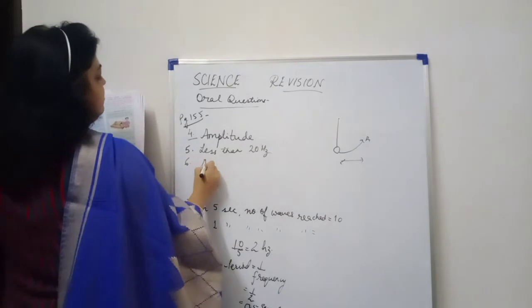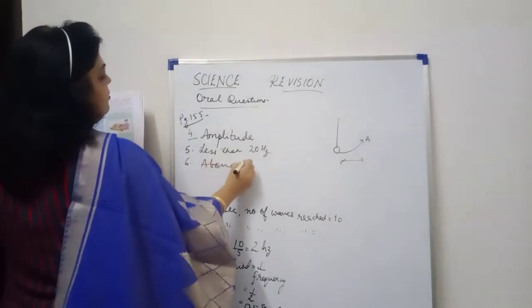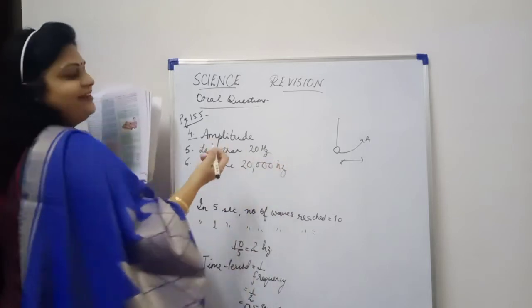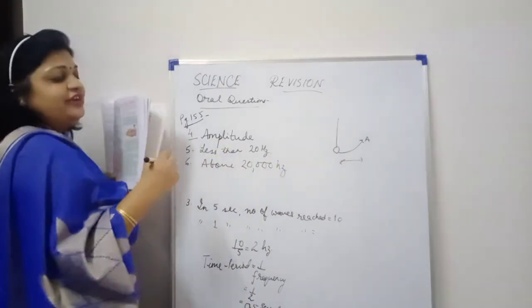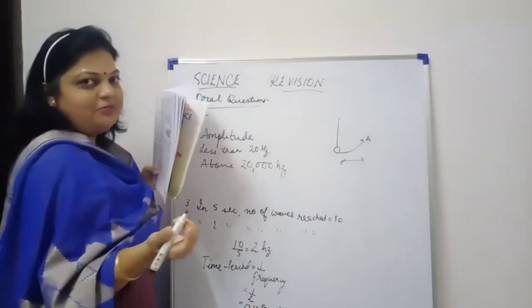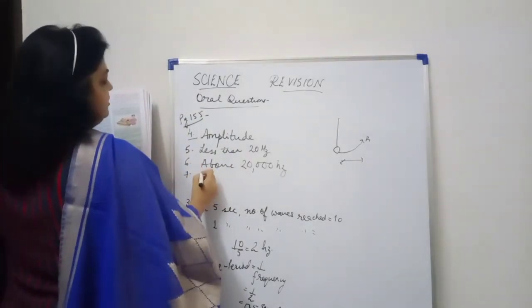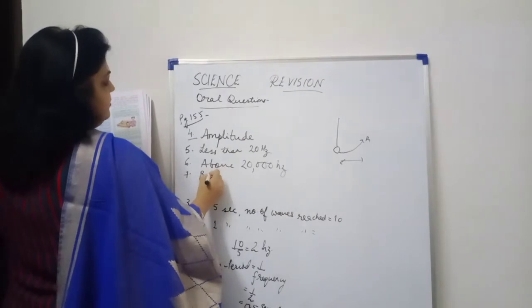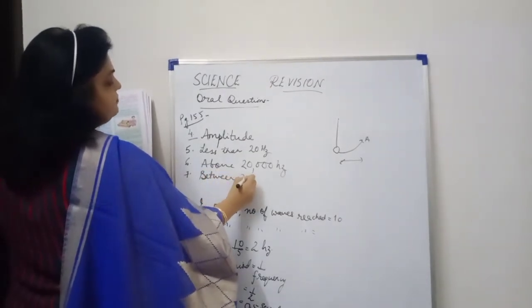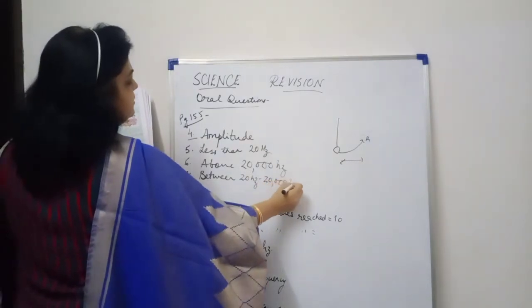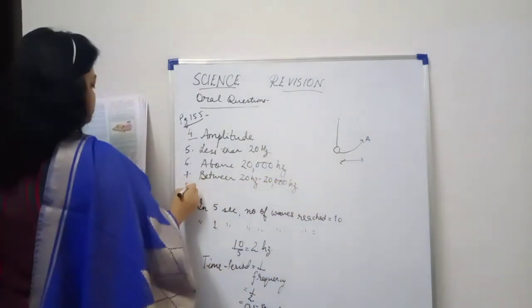Next question. What is the range of ultrasonic vibration? It's about 20,000 hertz. So again we can't hear them. Okay, infrasonic and ultrasonic both cannot be heard by human ear. 7. What is the range of sonic vibration? Between 20 hertz to 20,000 hertz. Okay, so this is the answer for the 7th one.